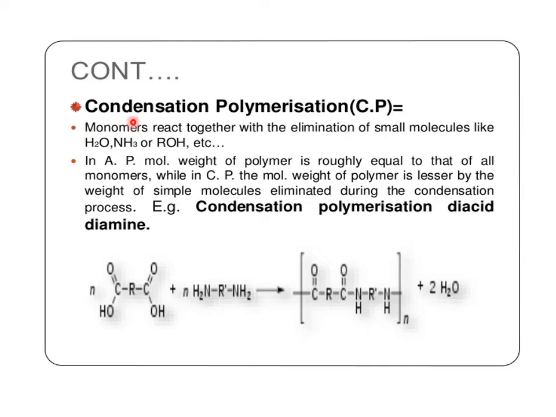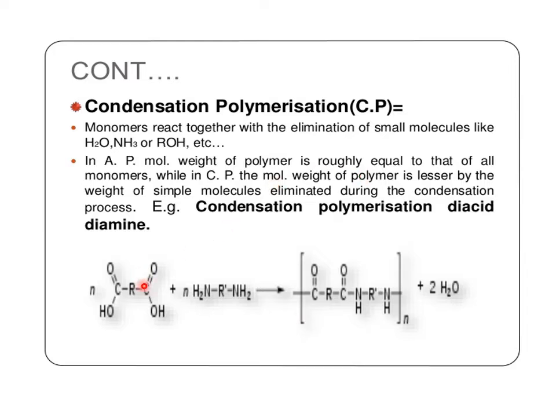The second polymerization process is condensation polymerization. In condensation polymerization, two monomeric molecules react together and condense, with the elimination of smaller molecules like water, ammonia, or an alcoholic compound. So we can say that in addition polymerization, the molecular weight of the polymer is roughly equal to that of all the monomers, while in condensation polymerization, the molecular weight of the polymer is less than the molecular weight of all the monomers.